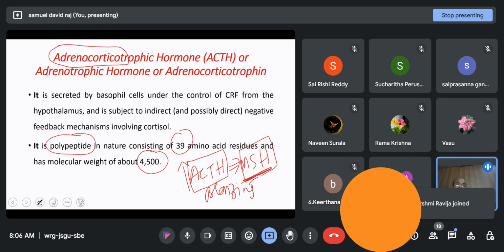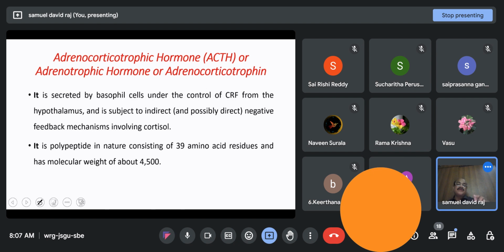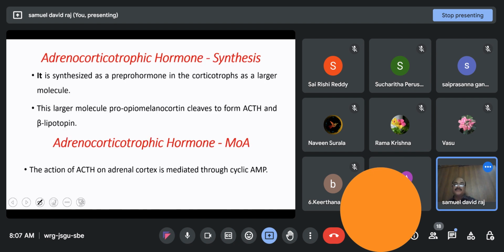That is the reason why its increased level has the impact of increased melanocyte stimulating hormone levels. When melanocyte stimulating hormone levels increase, melanin deposition takes place and bronzing of the skin may occur. This is one condition where you can see the impact on the adrenal cortex.